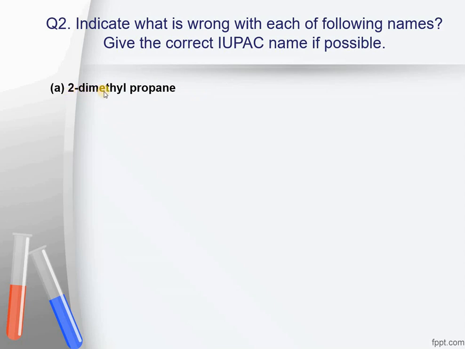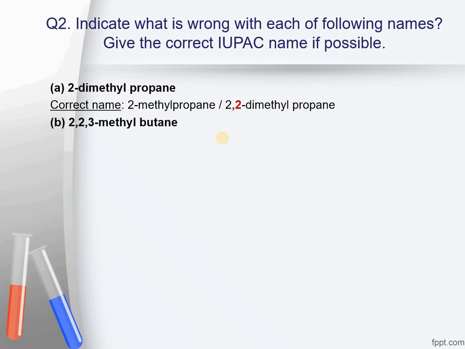Di means there should be 2 methyl groups, but the position of only 1 methyl group is being indicated, that is position number 2. So we need to find out where the other methyl group is. The correct name should be either 2-methylpropane with only 1 methyl substituent, or if it is dimethyl, then it should be 2,2-dimethylpropane. In propane there is no other position except position 2 where 2 methyl groups can be attached.